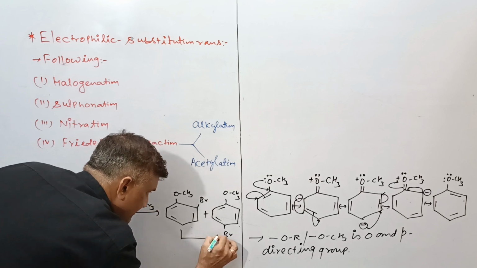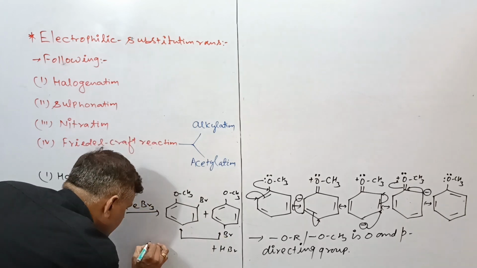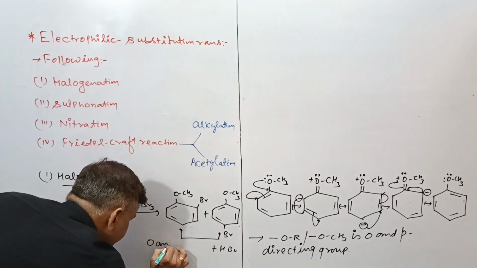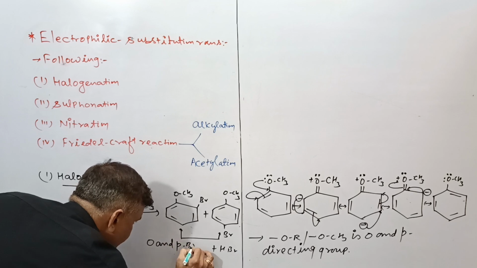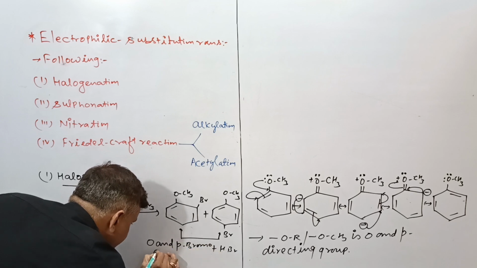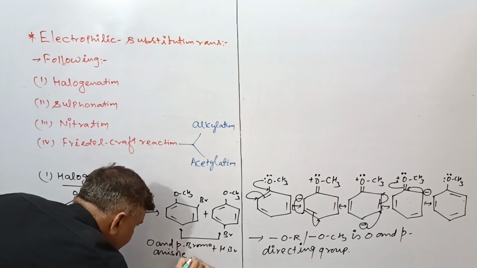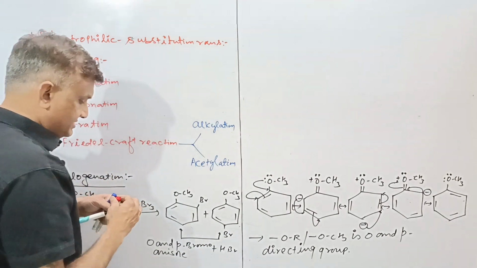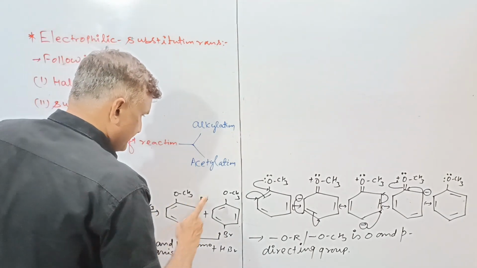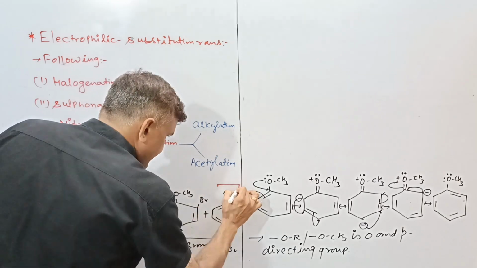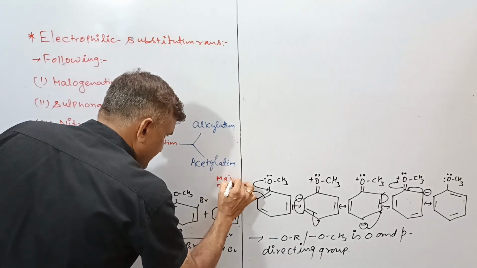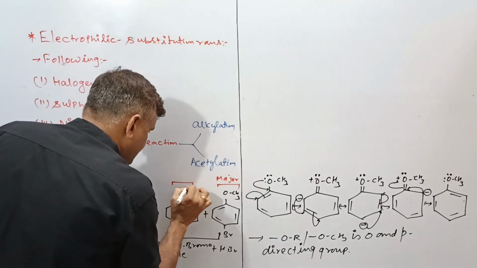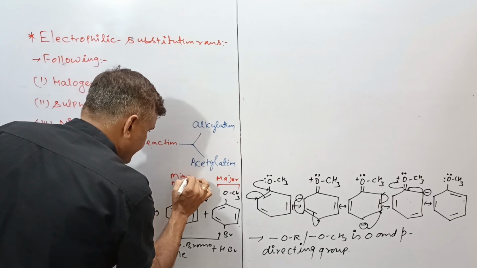This is the mixture of ortho and para bromo anisole, while para will be the major product, this is the major product, while ortho will be the minor product.